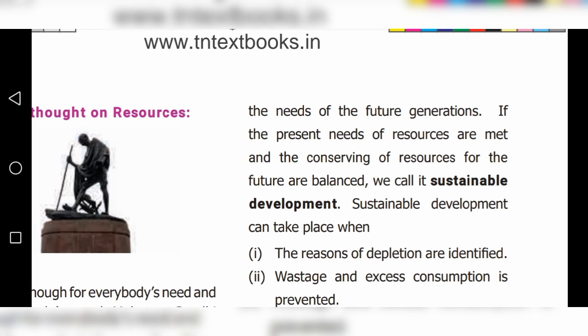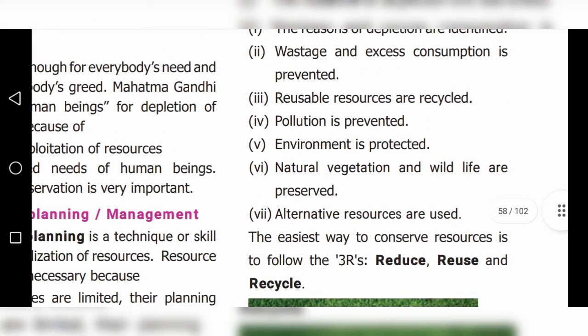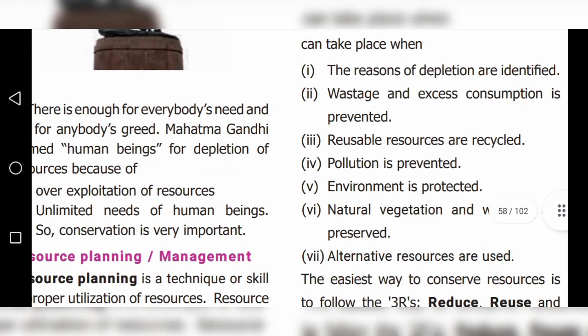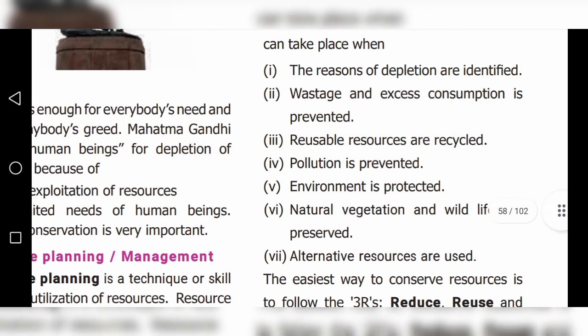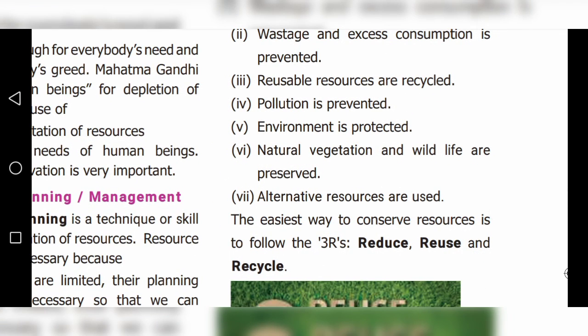Sustainable development can take place when the points given below are followed. The reasons of depletion are identified, wastage and excess consumption is prevented, reusable resources are recycled, pollution is prevented, environment is protected, natural vegetation and wildlife are preserved, alternative resources are used.